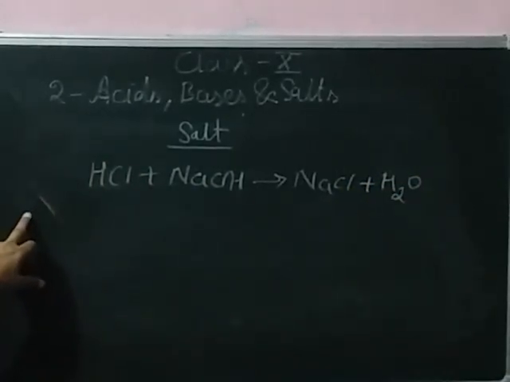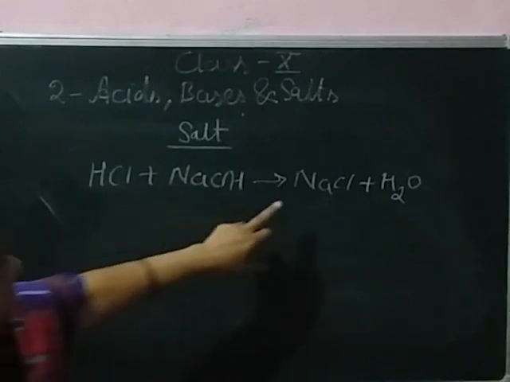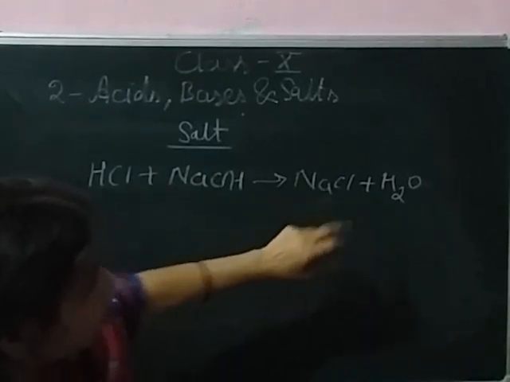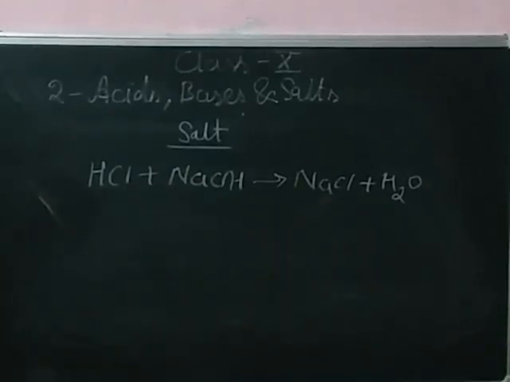So these are the two definitions. The first definition: salts are basically ionic compounds made up of positively charged cations and negatively charged anions. The second definition of salt: it is formed by the reaction of an acid and a base. So these are the two definitions of salt.